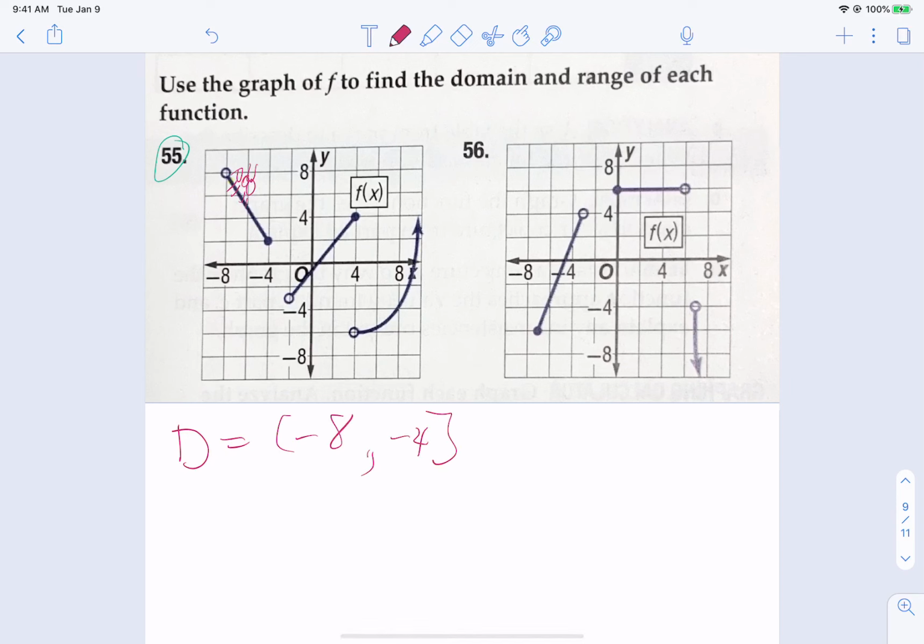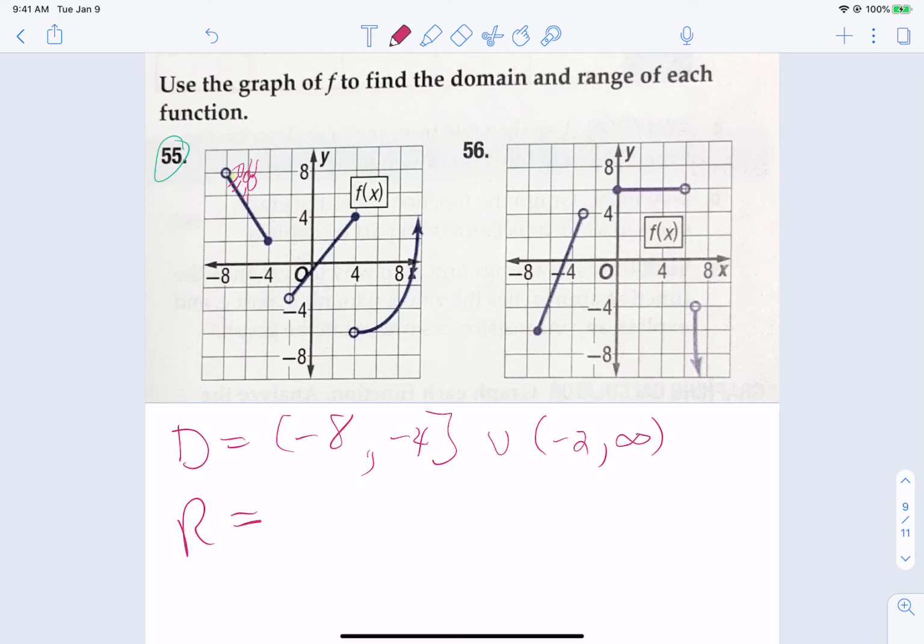stop at -4. Now, the next x value that almost appears is -2. And then he can walk to 4 and stand there. And there is a spot right here that he can get to 4.1, 4.2, forever he can keep going. And so because of that, he can keep going to infinity. Now if you put 4 in a bracket and then started again with 4 in a parenthesis and went to infinity, it is the same answer. I like to try to write as little as possible. So there's your domain. Let's talk about range.